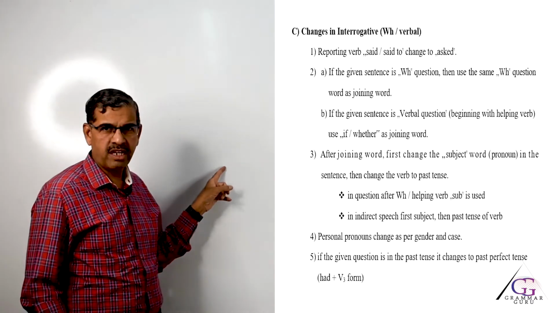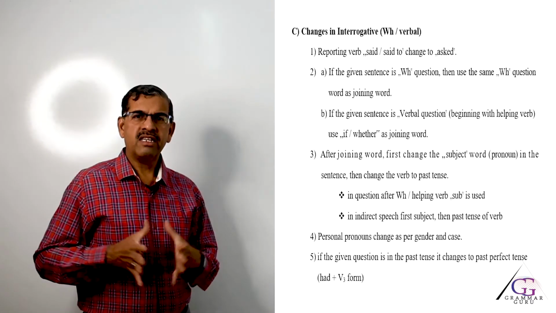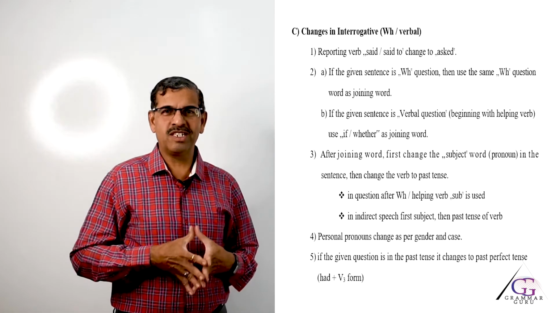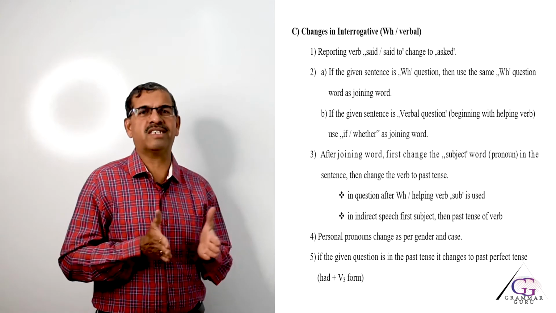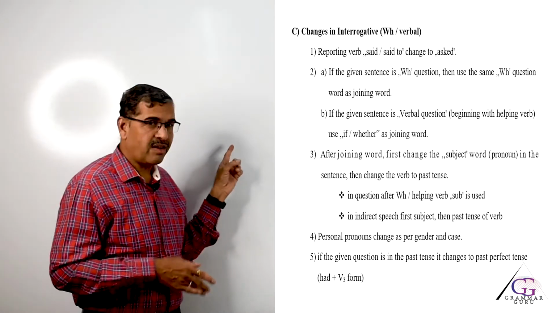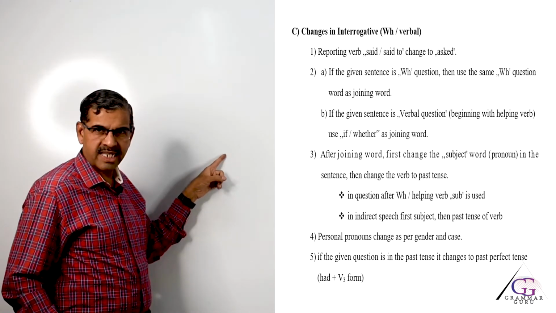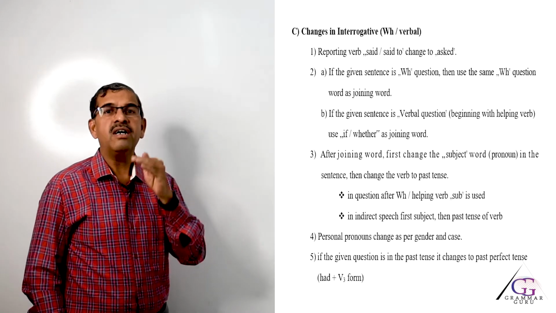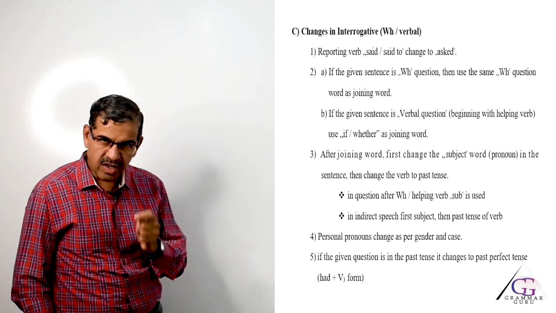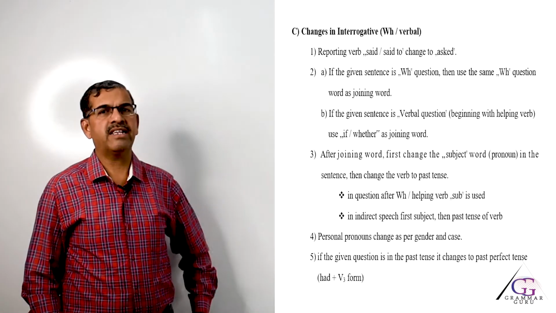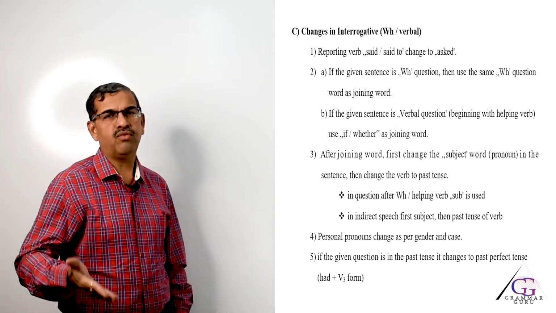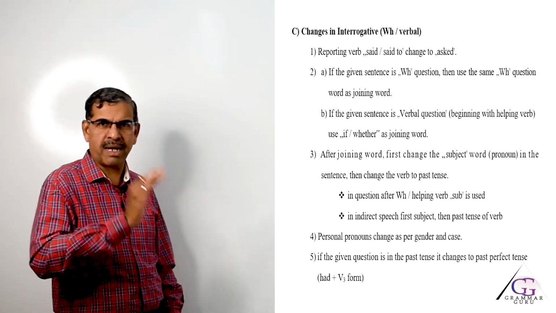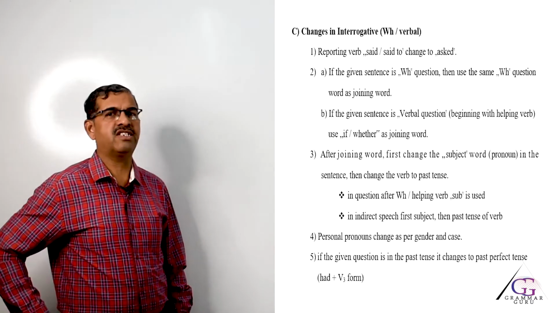Now, rule number 3 is the most important, and if 100 students appear for the exam, let me tell you, 101 students make a mistake in this because they do not understand this rule clearly. So, friends, carefully look at rule number 3. It says, after the joining word is used, change the pronoun or the subject word first, then write the past tense of the verb. If you are in a hurry writing the answer, many students write the past tense of the verb first and then they write the change in the pronoun.